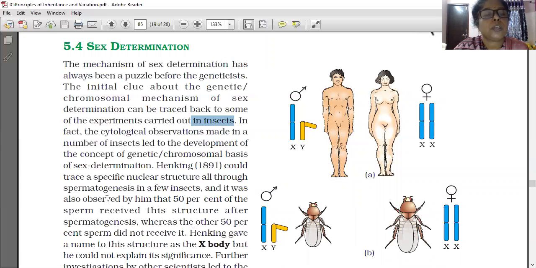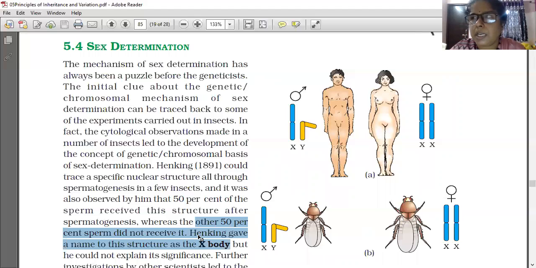This is important. Henking could trace a specific nuclear structure inside the nucleus. All through spermatogenesis in a few insects, he observed that 50% of the sperm received this structure, whereas the other 50% did not receive it. Henking gave a name to this structure: the X body.